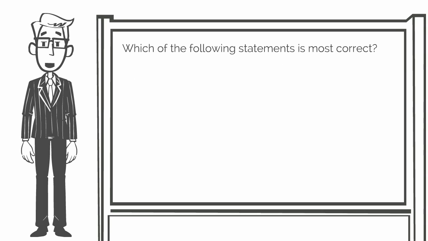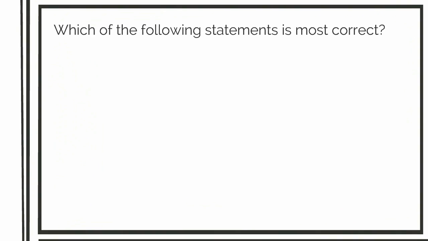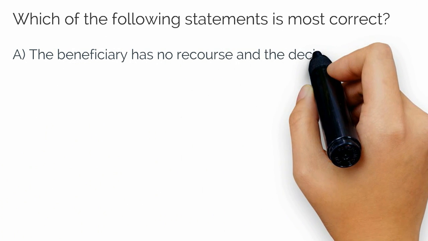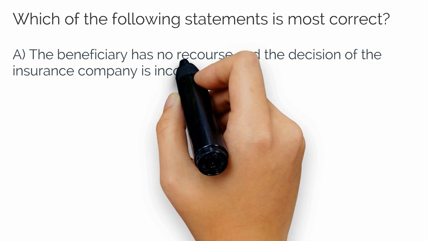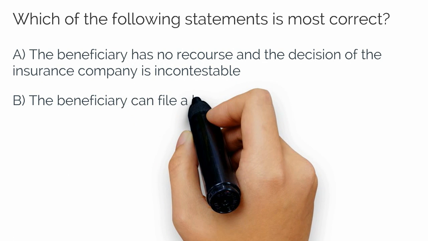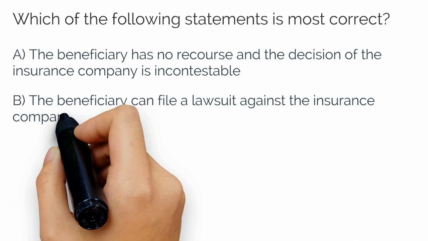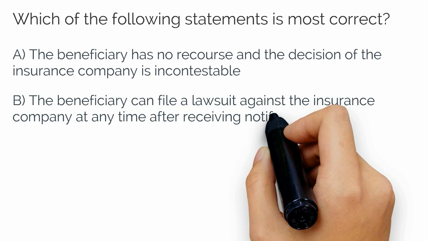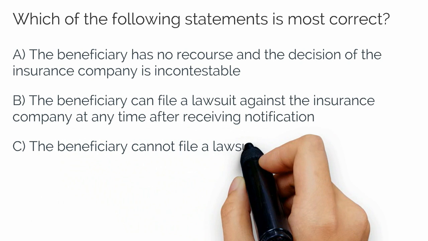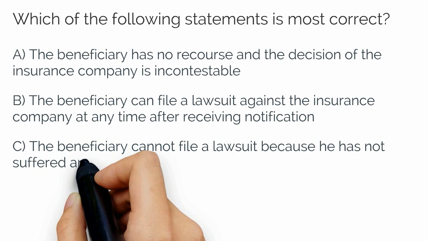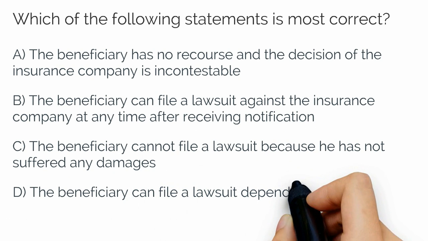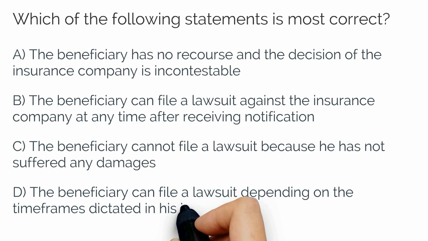Given this scenario, which of the following statements is most correct? A. The beneficiary has no recourse and the decision of the insurance company is incontestable. B. The beneficiary can file a lawsuit against the insurance company at any time after receiving notification. C. The beneficiary cannot file a lawsuit because he has not suffered any damages. Or D. The beneficiary can file a lawsuit depending on the time frames dictated in his jurisdiction.